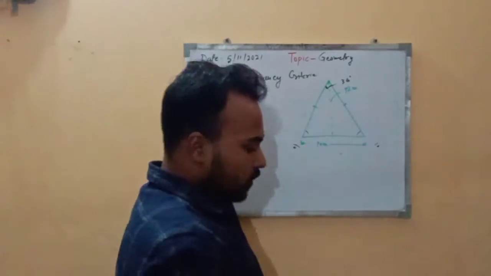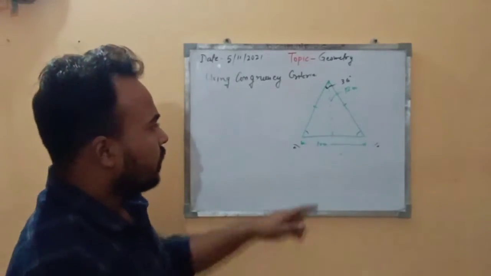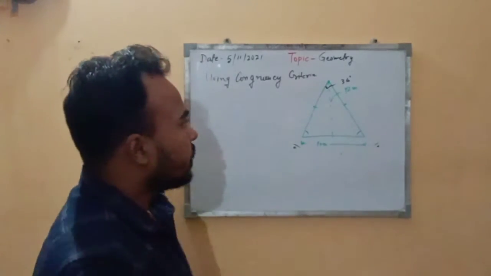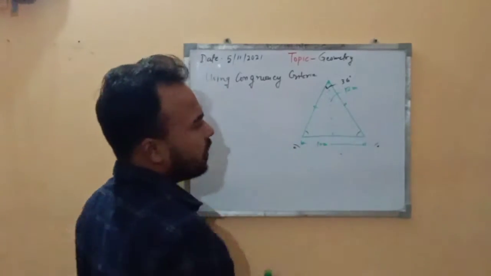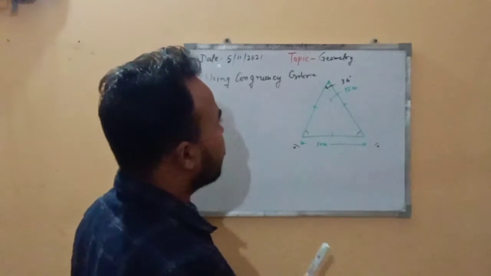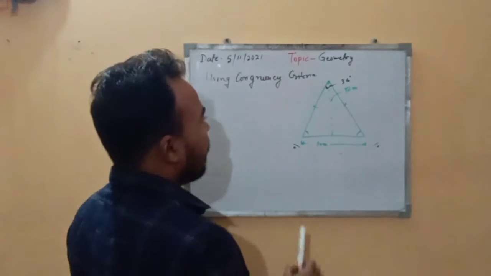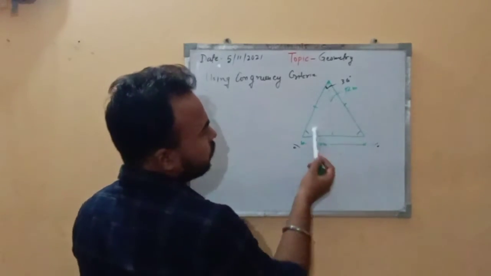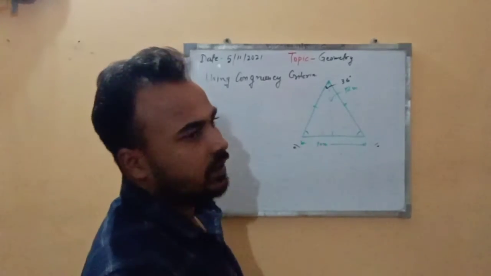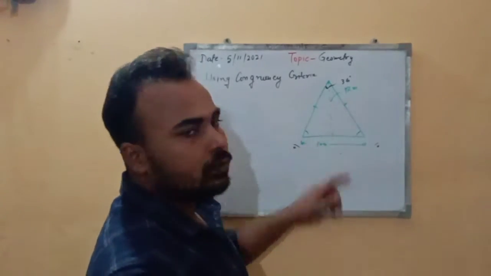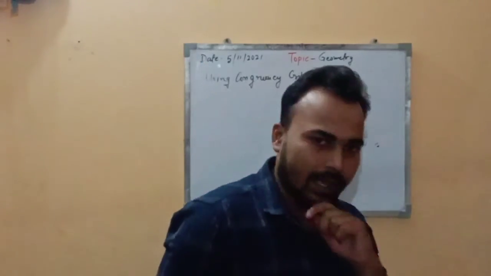So how is the constructor going to deal with such kind of information to construct a pyramid? Let's suppose he first thought about this figure. This is a triangle in which two sides are equal. By using triangles we have already seen that when two sides are equal, the triangle will be isosceles, and we can directly say that their opposite angles will also be equal. But he said you have to use a congruency criteria to prove that these two angles are equal.